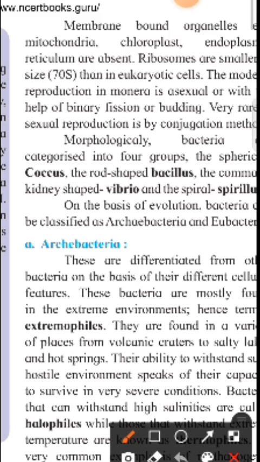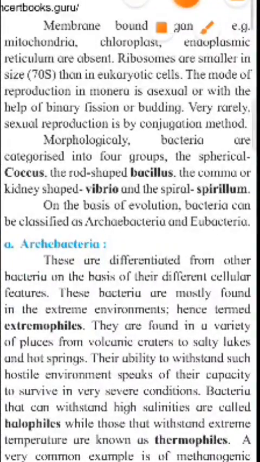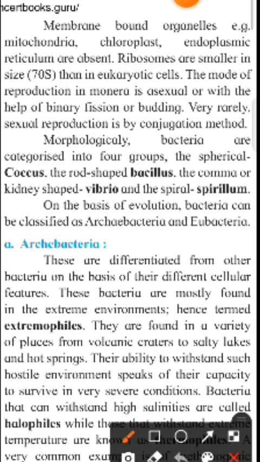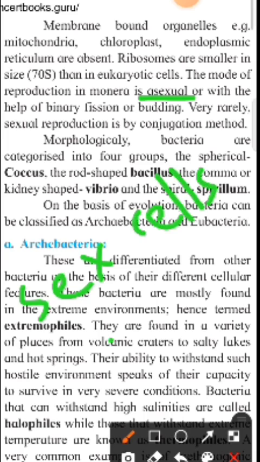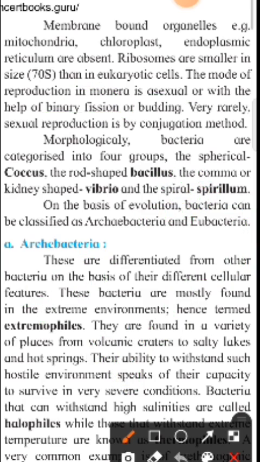The mode of reproduction in Monera is asexual, with the help of binary fission or budding. Asexual reproduction means sex cells are not involved. Sex cells, meaning gametes, are not involved in their reproduction. So how does their reproduction occur? It occurs with the help of binary fission.